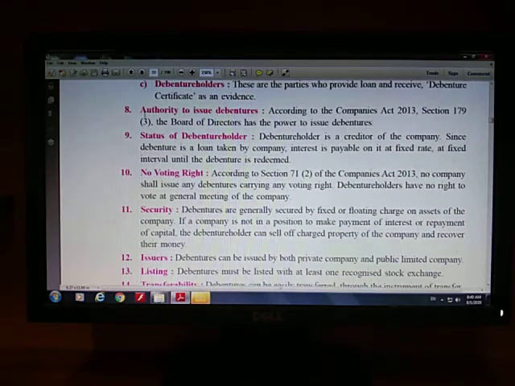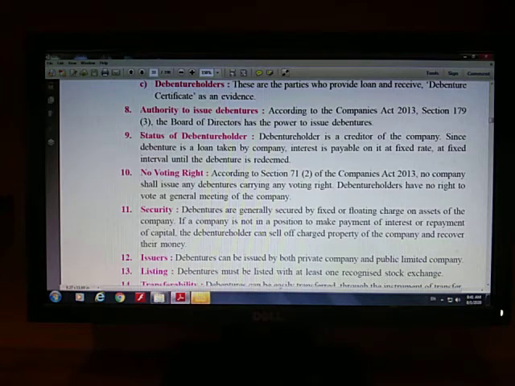Next point is authority to issue. Pay attention, this thing is again important for filling the blanks. Board of directors have authority to issue debentures. Pay attention, shareholders, though they are owners, they don't have authority to issue debentures. Board of directors have authority to issue debentures depending upon the financial conditions of the joint stock company.